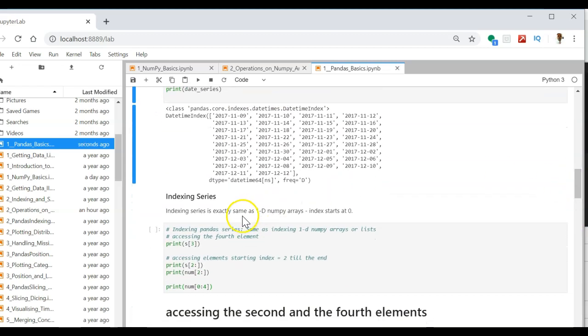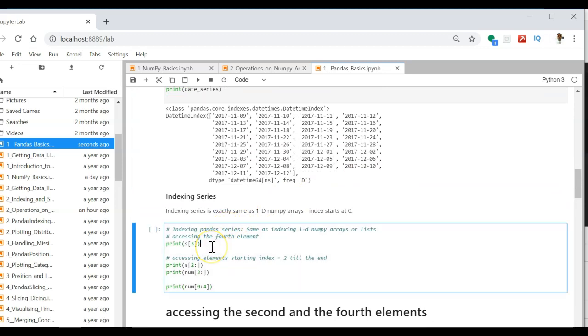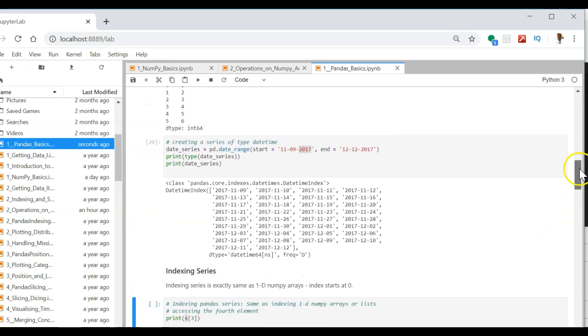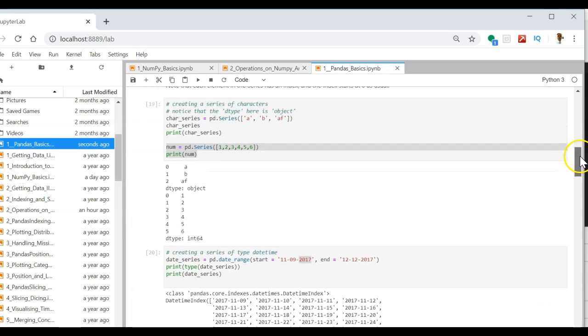Now how do you access the series? Accessing it is almost similar to NumPy arrays. I want to access the third element of series S. If you remember what our series S is, the series S we have created just now.